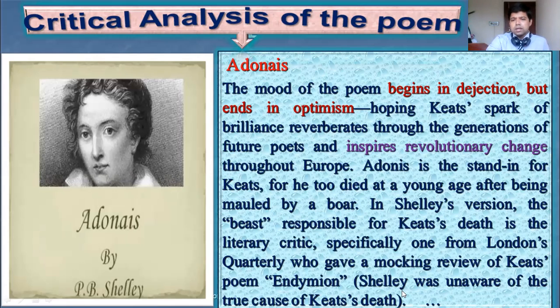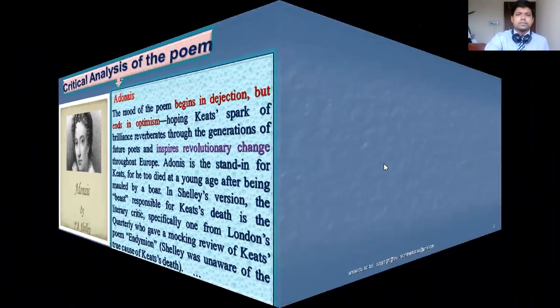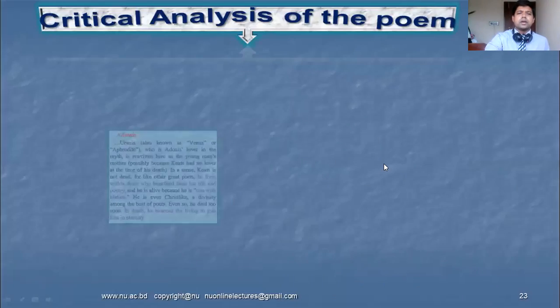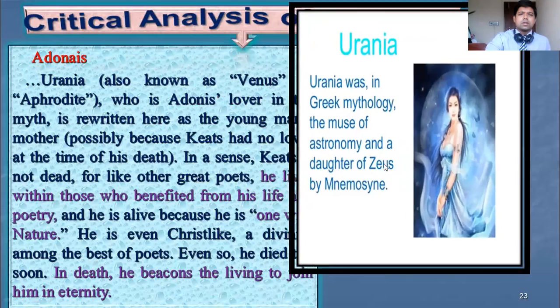Actually, Shelley thinks that Keats died because of the mocking review of Endymion, but Shelley was unaware. However, this is very inspiring, and the future generation of poets will be inspired with a revolutionary sense from the spark of John Keats. That is called here in the poem Adonais.